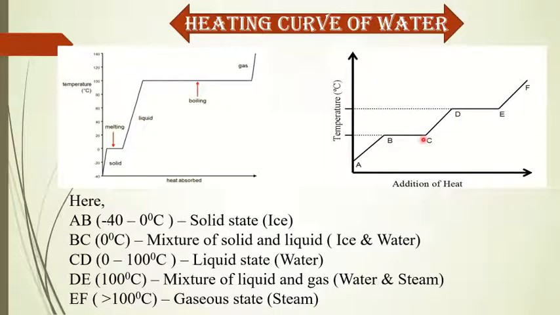It is the melting point of ice and the boiling point of water. Here the heat is used to change the state of matter. This heat is latent heat. So this is the heating curve of water, and if you know the melting point and boiling point of any matter, you can draw the heating curve of that matter.